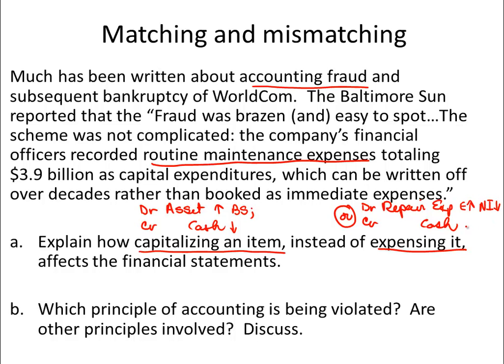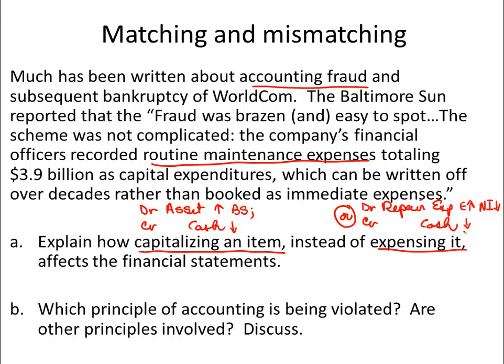Also, your cash would have gone down because that's an asset. So what they were doing basically by capitalizing an item was keeping the resources on the balance sheet and not moving any of the current costs of doing business onto the income statement. So they just didn't expense it.